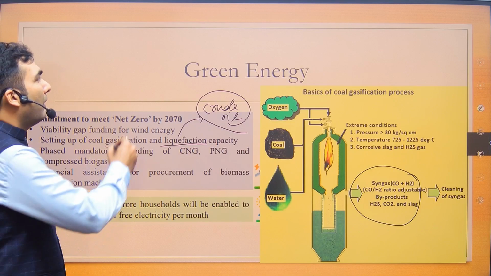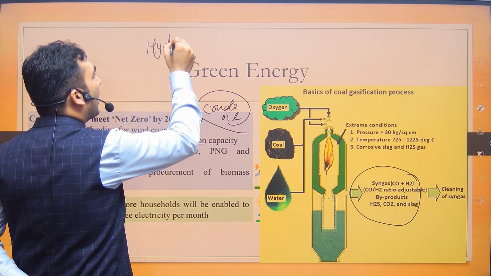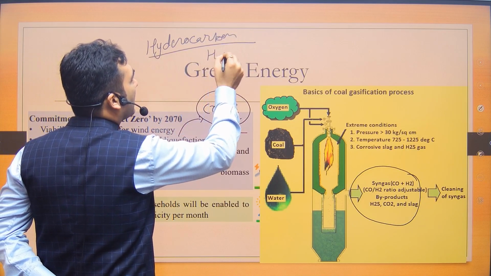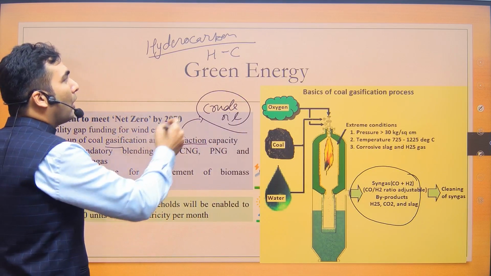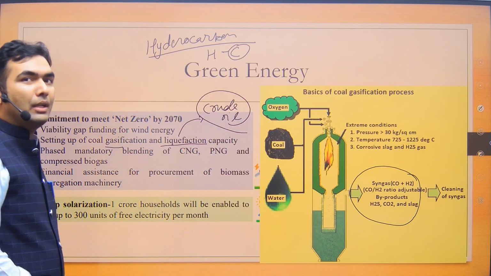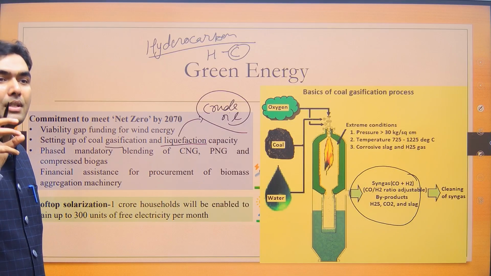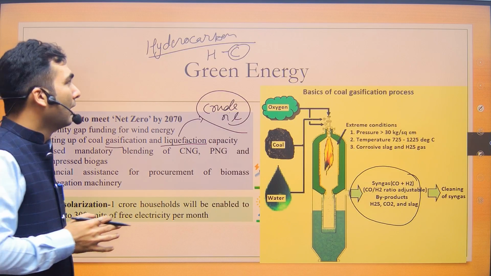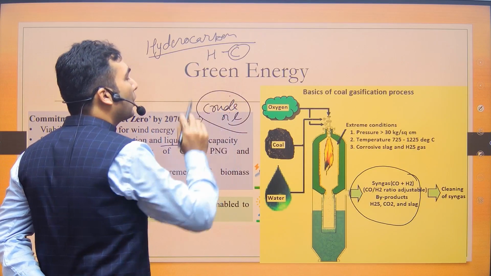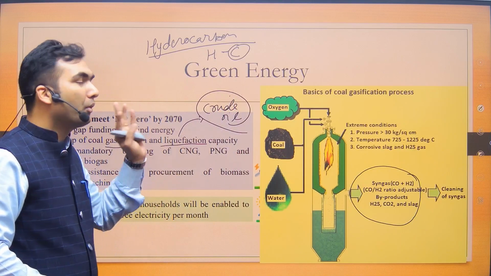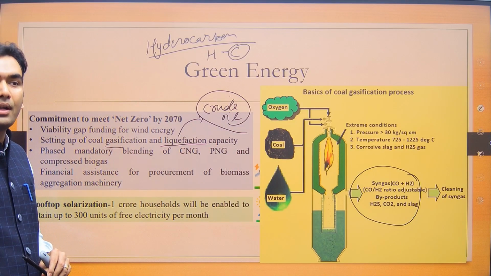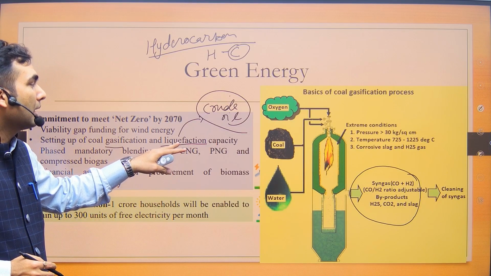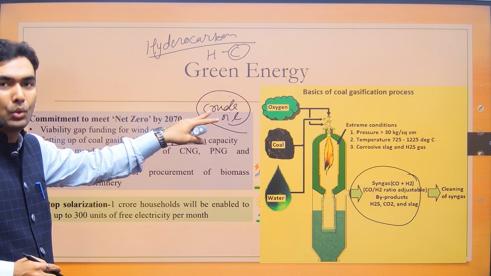So what are crude oils? Crude oils are basically hydrocarbons. Hydrocarbon has hydrogen as well as carbon. Coal already has carbon. So if by some method, in the presence of hydrogen at high pressure and in the presence of some catalyst, you are converting coal into hydrocarbon, this would be known as coal liquefaction. You can either write it down now or write it down later. Coal liquefaction is converting coal into some liquid fuel like crude oil.